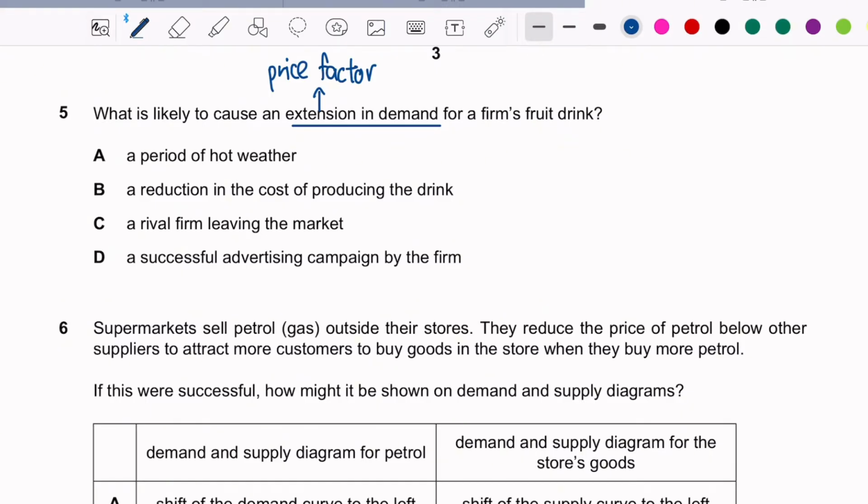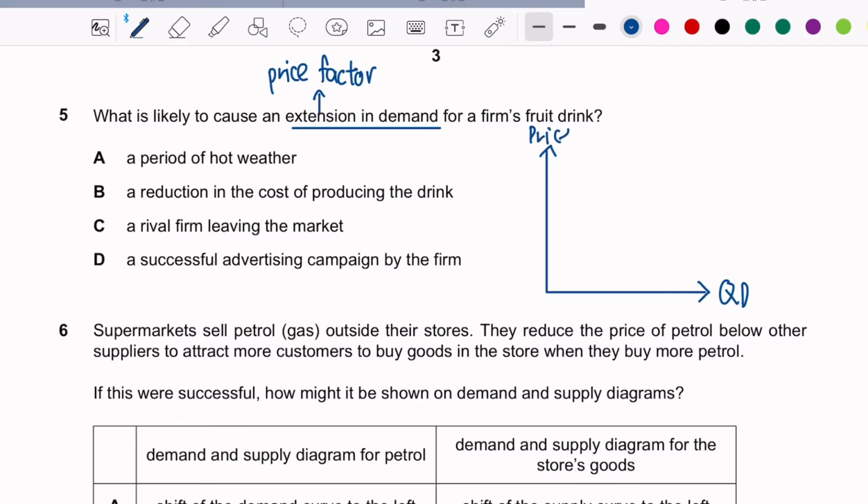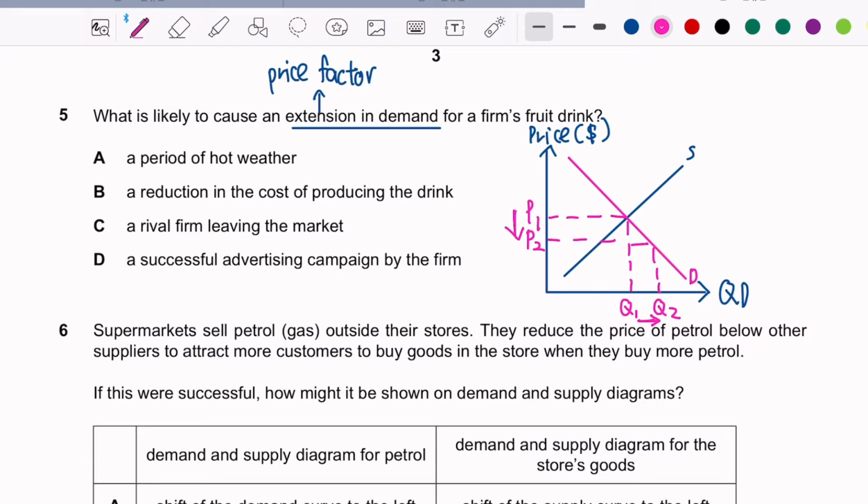But before that, let's draw the graph first of extension in demand. So extension in demand means increase in quantity demanded, right? So we need to draw it down. Okay, so we see that when there's an extension in demand, there is a decrease in price from P1 to P2.